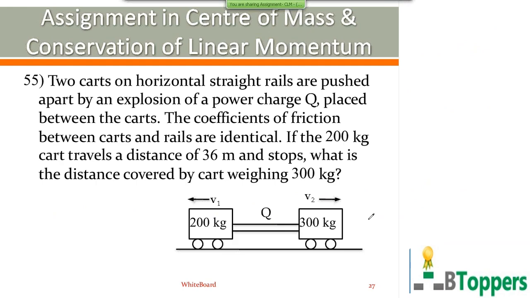Two carts on horizontal straight rails are pushed apart by an explosion of a power charge Q placed between the carts. The coefficients of friction between the carts and the rails are identical. The 200 kg cart travels the distance of 36 meters and stops. What is the distance covered by the cart weighing 300 kg?